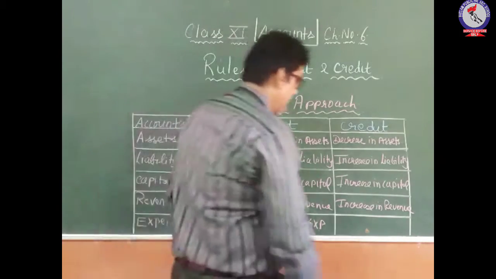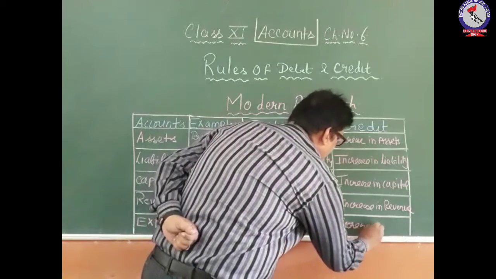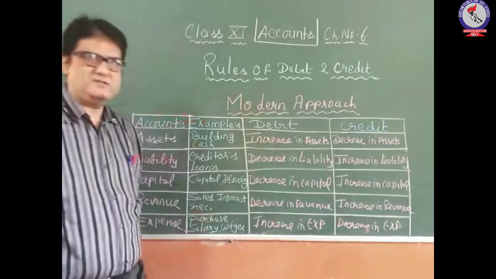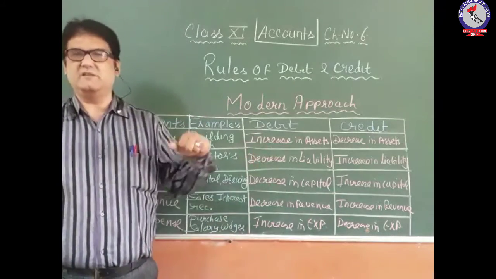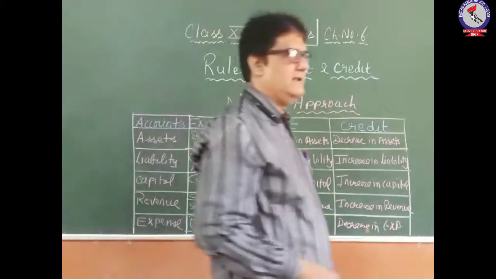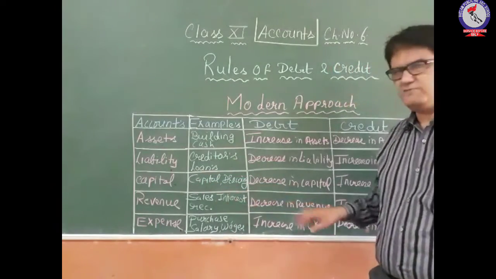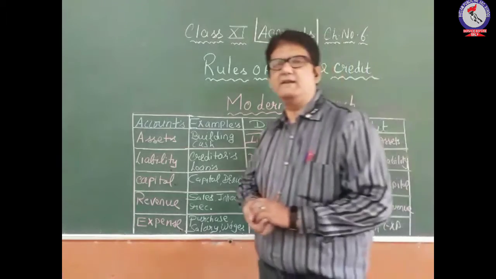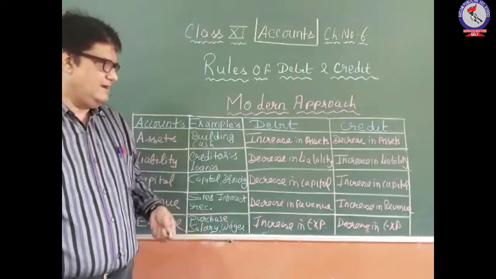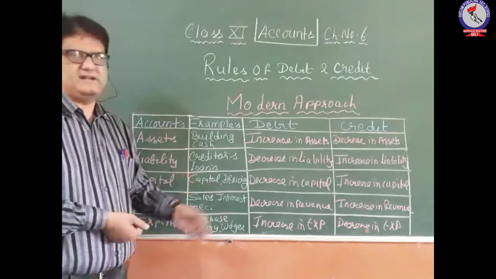Okay. Credit, decrease in expense. We have purchased the goods. Purchasing of goods means we have to pay the money. So that is one of the expenses for you. But if due to certain reason we are returning those goods which we have purchased, that will decrease our expenses, because for that amount of goods we are not supposed to pay the money. So if there is any decrease in expense, it should be credited.